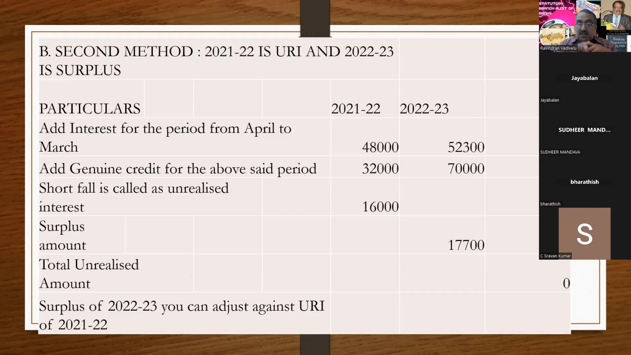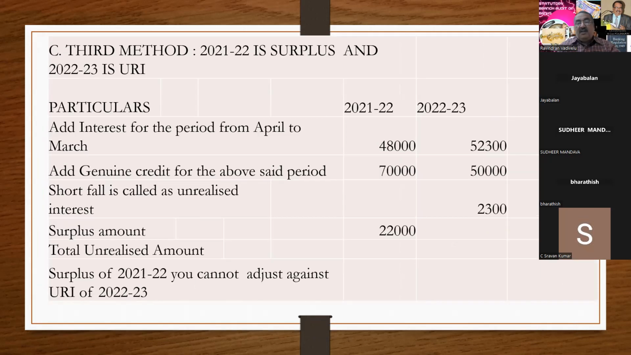And not vice versa. That is the third method. Last year you had a surplus, and this year you have a deficit. You cannot adjust it, because this 22,000 would have been adjusted against last year's principal. So there is no money left, and only 2,300 is the deficit. This can be treated as unrealized interest. Is it clear, sir? For the first time you have to do it.